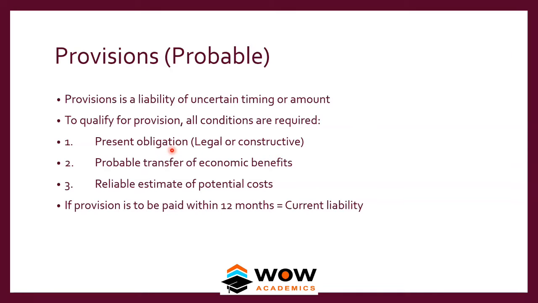Will he fall ill? That we don't know, but he might fall ill. If he will fall ill, then it's a liability; he might fall ill, that becomes a provision. Probable transfer of economic benefit: of course, when he falls ill we have to pay that. Then the estimate: because of working in the company, if he has some health problems, we know what kind of health problems might occur in that company. Because we know the previous track record and what our competitors' employees are suffering, we can definitely create an estimate.